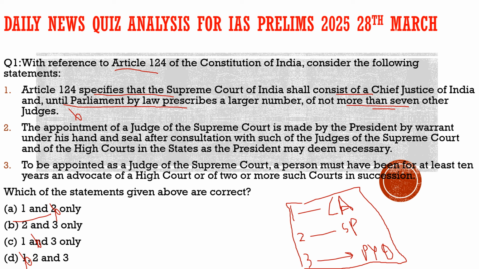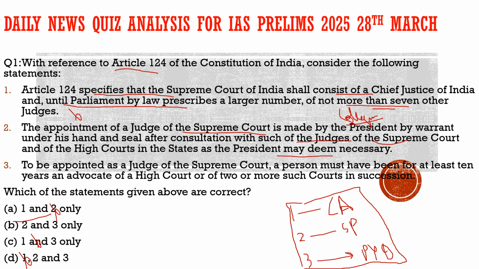Now let's have a look at the second statement. The second statement says the appointment of a judge of the Supreme Court is made by the President by warrant under his hand and seal after consultation with such of the judges of the Supreme Court and of the High Courts in the states as the President may deem necessary. 100% correct. Because of this statement, the collegium came into existence, and it is the point of concern right now. That's why we brought this question here. So the second statement is correct.